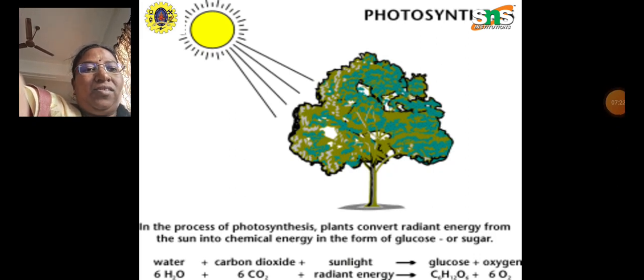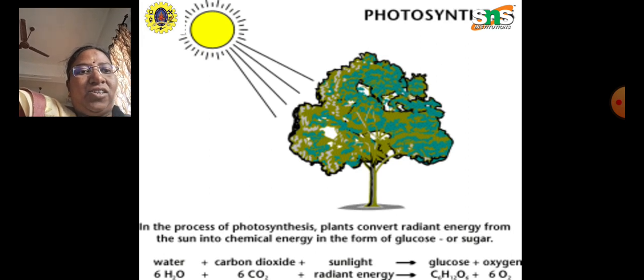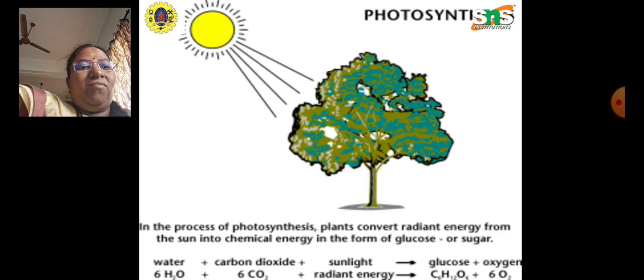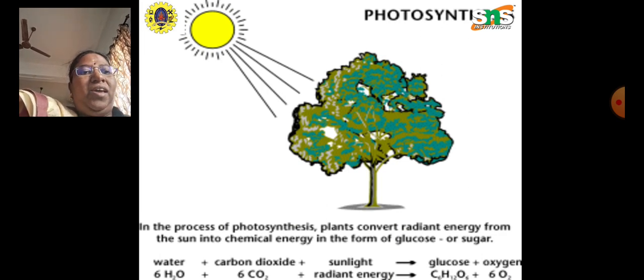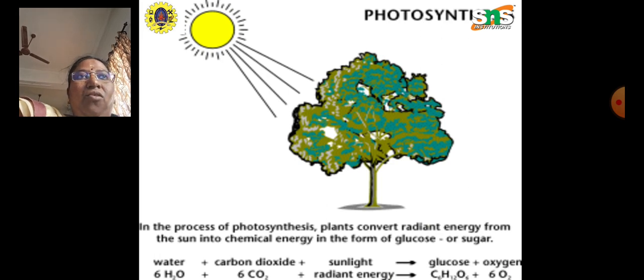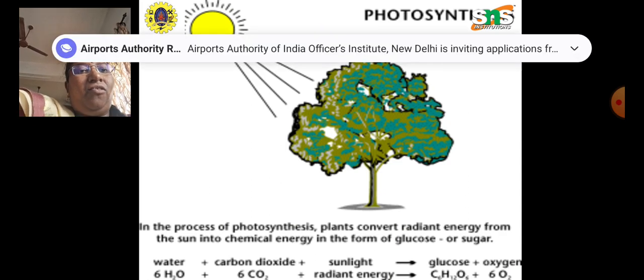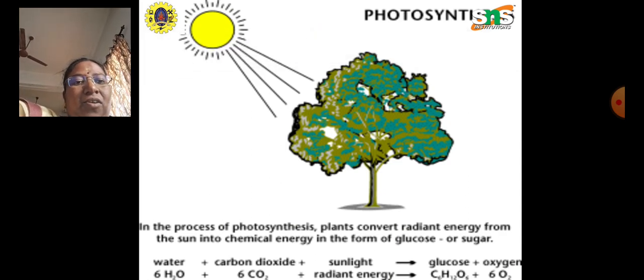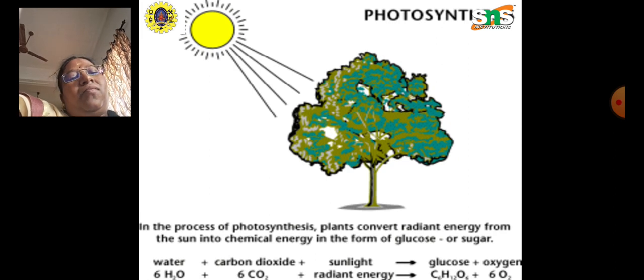Next is photosynthesis. The basis of biomass production is that in the process of photosynthesis, plants convert radiant energy from the sun into chemical energy in the form of glucose or sugar and oxygen, which is the lifespan for all living organisms.